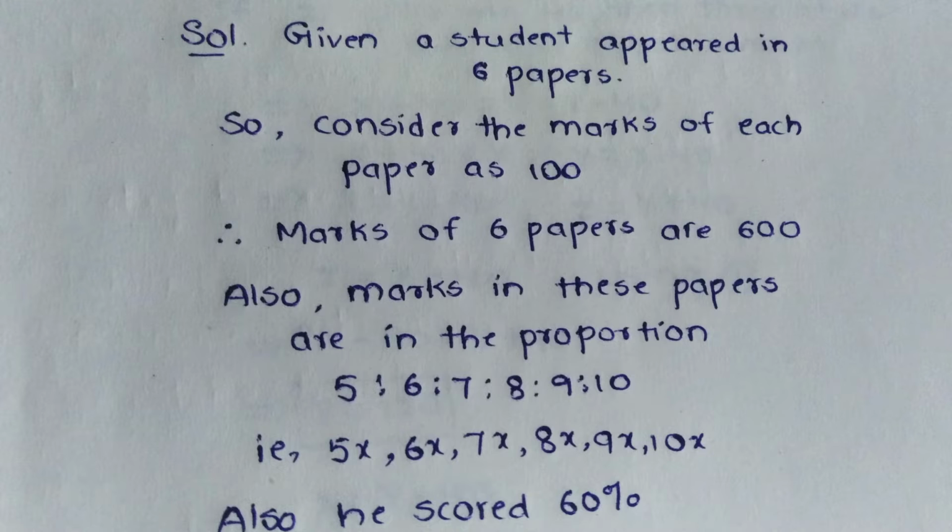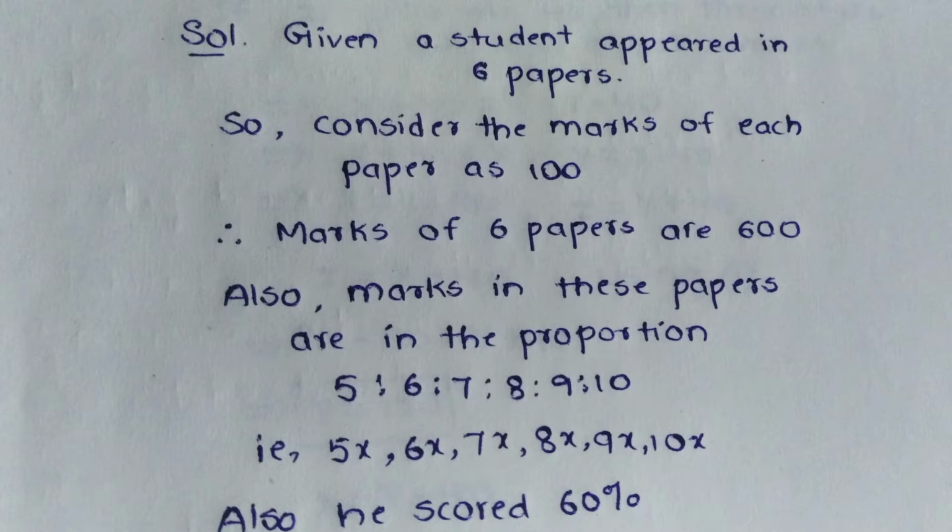And now here we have the proportion of marks in the 5 is to 6 is to 7 is to 8 is to 9 is to 10 ratio. So I am going to consider these marks as 5x in one subject, 6x in one subject, 7x in one subject, 8x in one subject, 9x in one subject, 10x in one subject. So in this way, I have six subjects' marks as 5x, 6x, 7x, 8x, 9x, 10x, right?